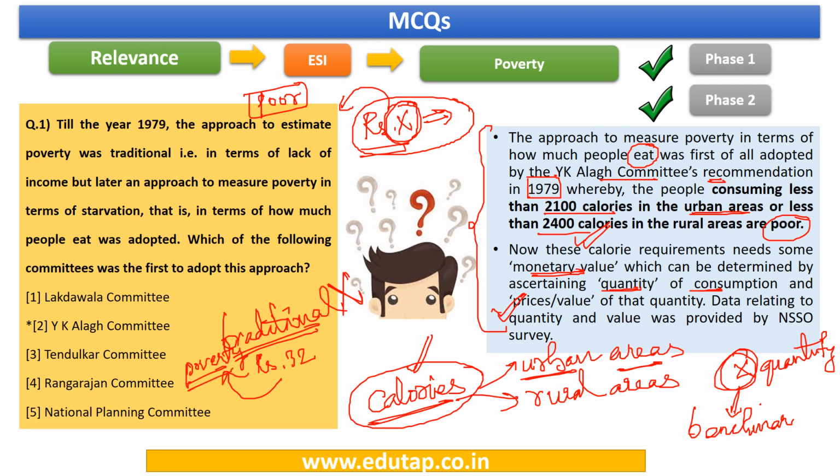This is just an example. But later on, after YK Alag committee recommendation, they started to derive the same value through calorie requirements. We always have the money value only as criteria, but how do we arrive at this particular money? That is the point that we are discussing here.